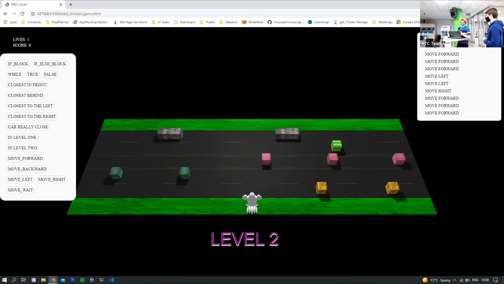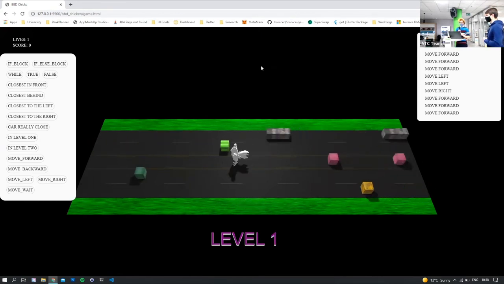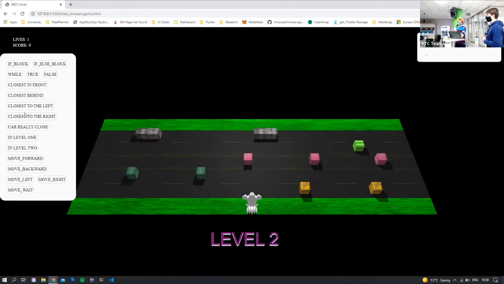Now what we can do is not use the same solution, because it'll reset us to level 1. Basically they need to use the same algorithm to pass both levels, so it needs to be automated in some way. They can't just use raw conditions like this. How they do that is using these other coding blocks, the ifs, the whiles, and so on. For example, when they use an if block, it appears like this. It has an empty conditional, and in there they can add a true or a false that's raw, or they can add any of these conditionals.